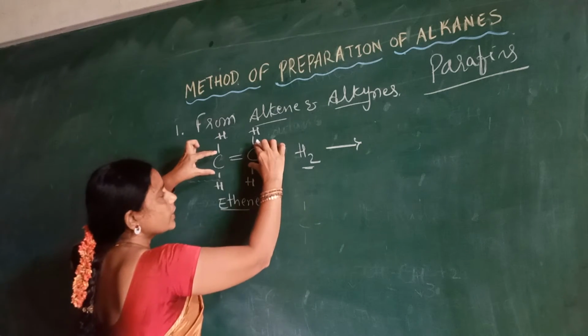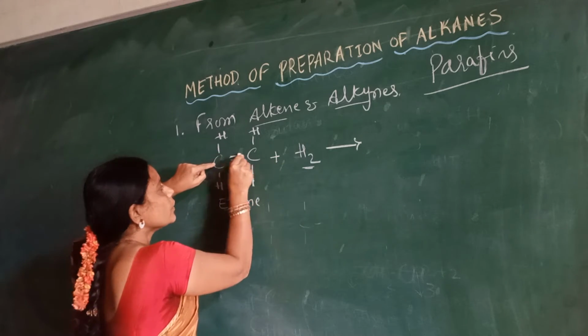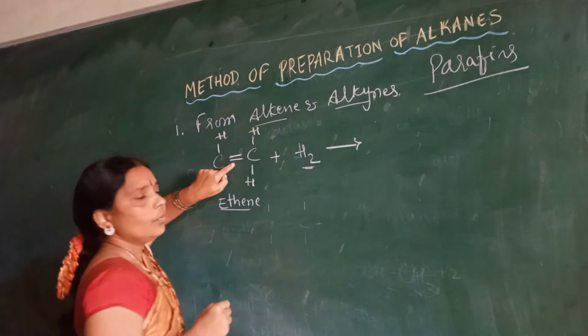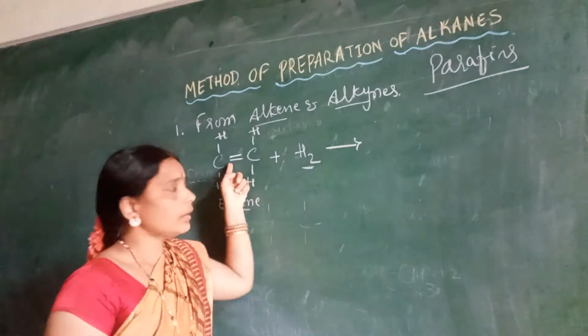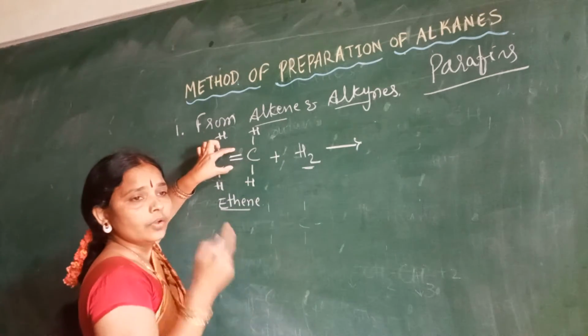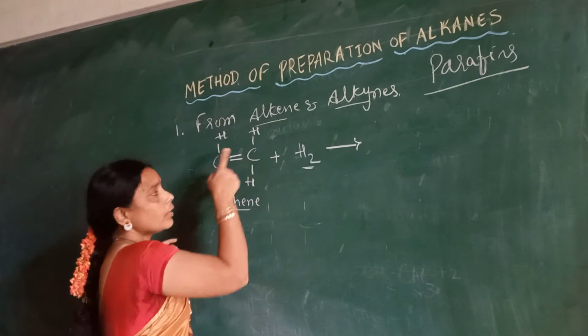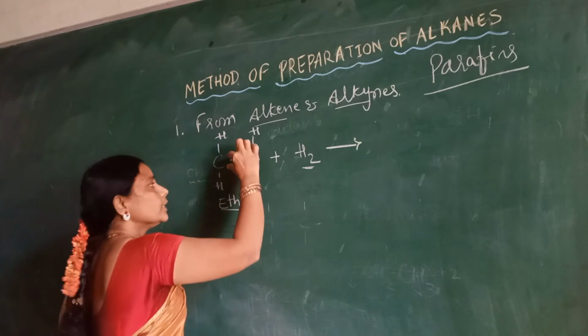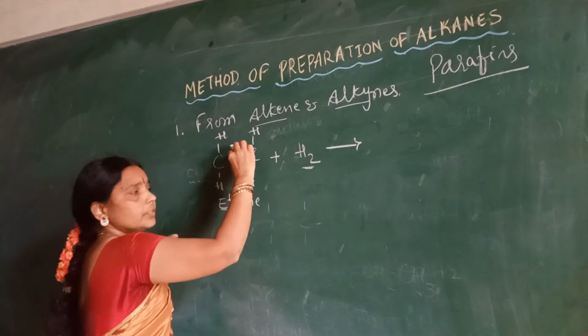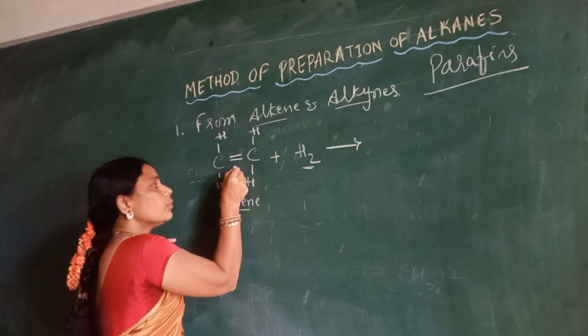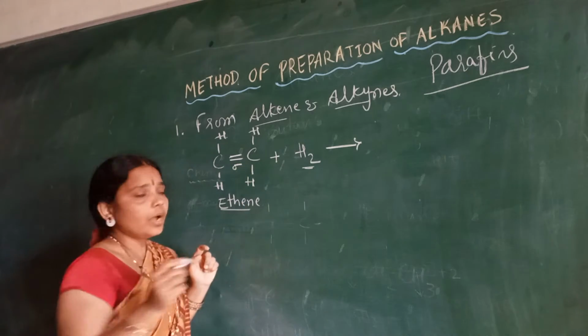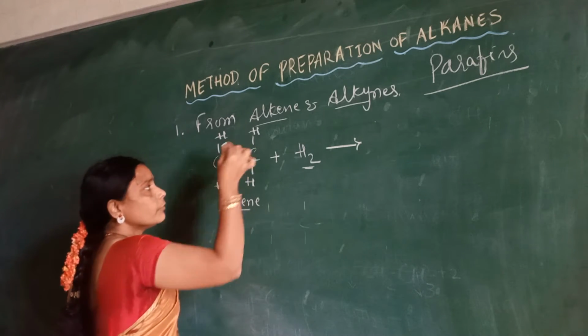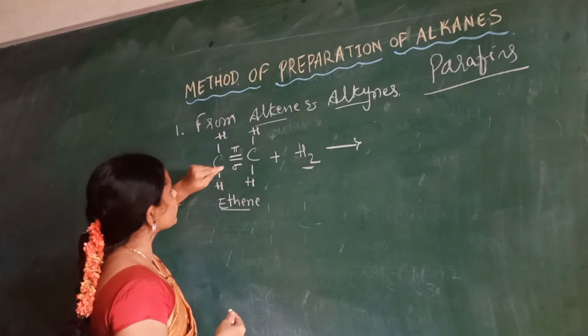See, this is an unsaturated compound which includes the double bond. When any reaction is carried out for alkenes, first there is a breakdown of one bond. If there are two bonds, one bond is sigma and another is pi.